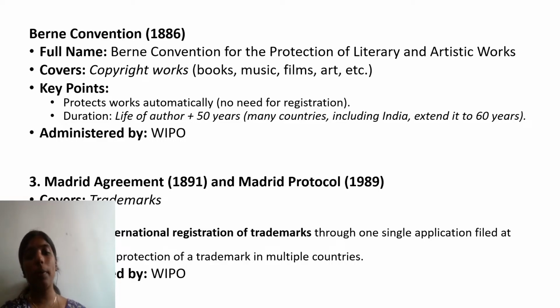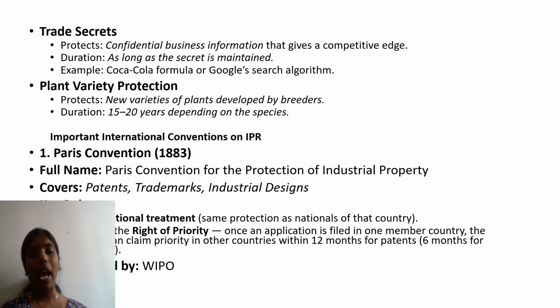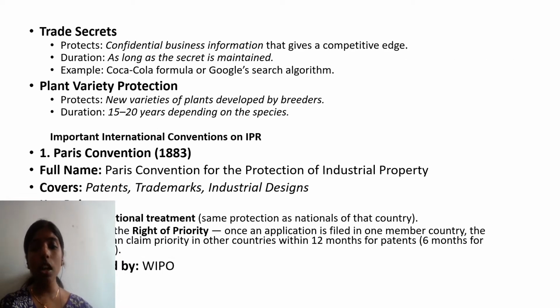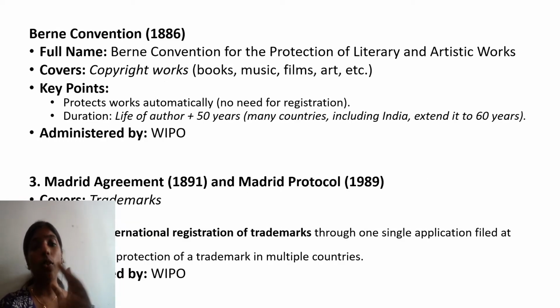Firstly, life of the author plus 50 years, and now we know that in India as well as many countries, life of the author plus 60 years is the duration, and it is administered by WIPO, World Intellectual Property Organization. So the Paris Convention is also administered by WIPO, and the Berne Convention is also administered by WIPO. Always remember, the Paris Convention covers patent, trademark, and industrial designs. The Berne Convention covers mainly copyright works, and it was established in 1886.